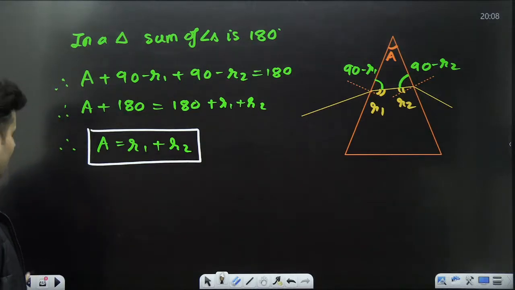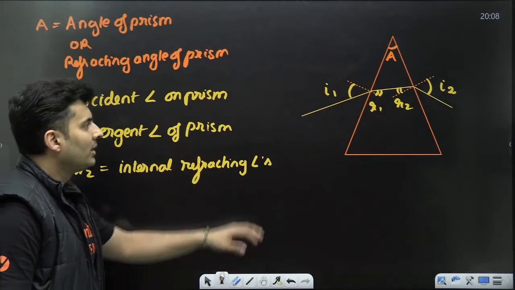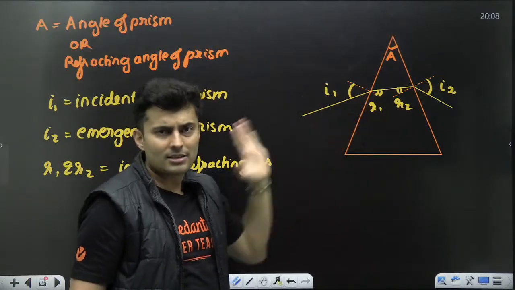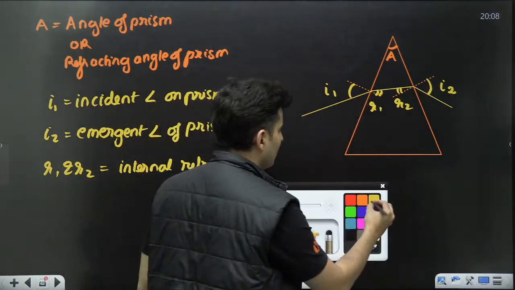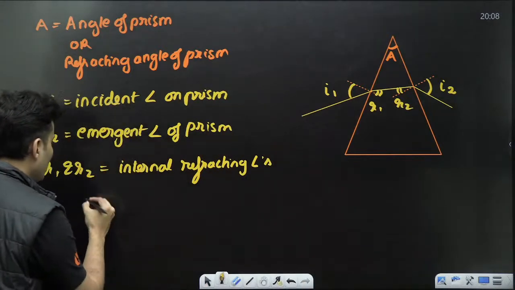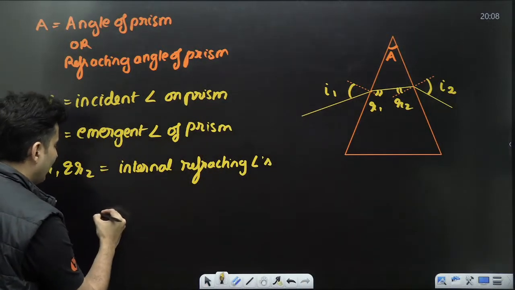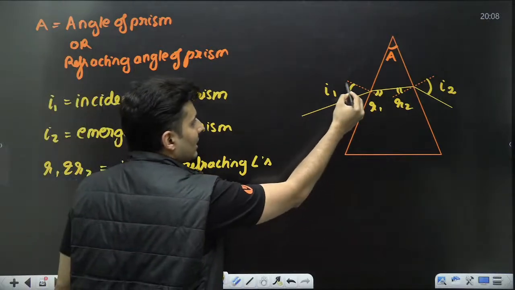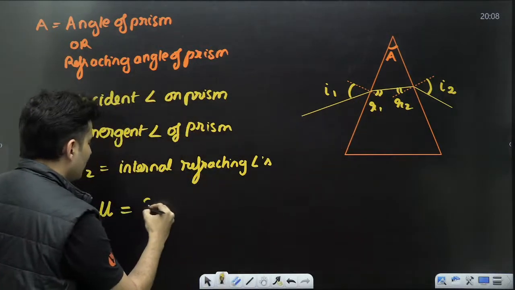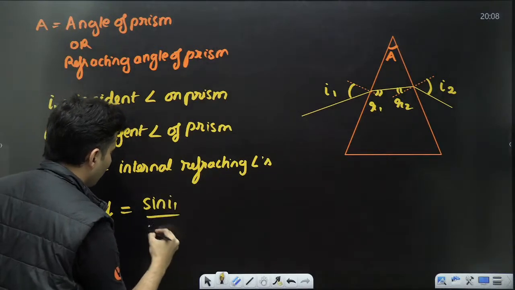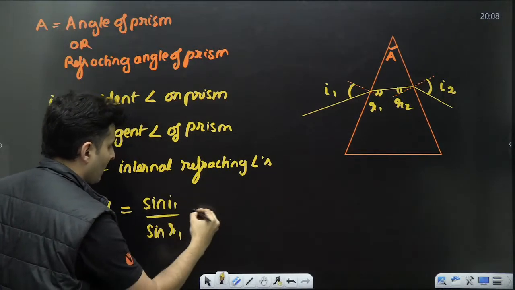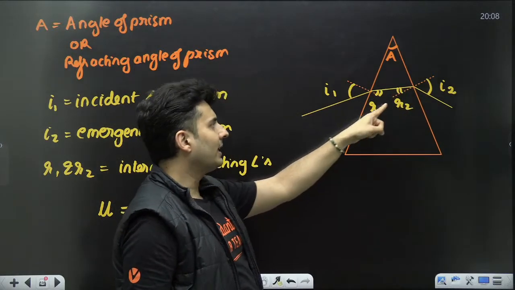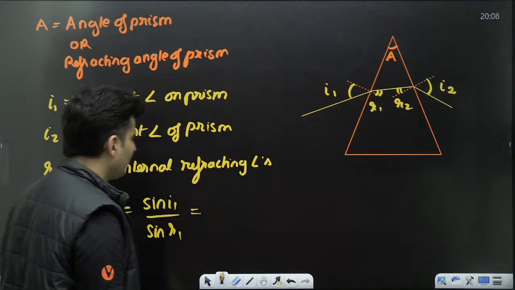Very good. Next important thing which you should know. For any prism, whatever the angles be, you can always use Snell's law. So if you use Snell's law, you will write mu, which is the refractive index, equals sine I by sine R. So this will be sine of I1 by sine of R1. And if you pass the ray from here, refracted angle will be R2, reversibility principle.